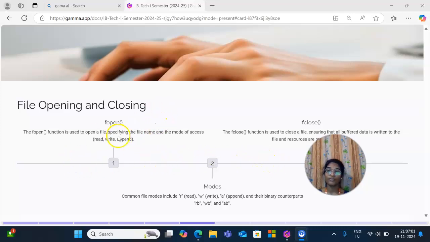File opening and closing. For file opening we use fopen, and for file closing we use fclose. The fopen function is used to open a file, specifying the file name and the mode of access: read, write, and append. The fclose function is used to close a file, ensuring that all buffered data is written to the file and resources are properly released.